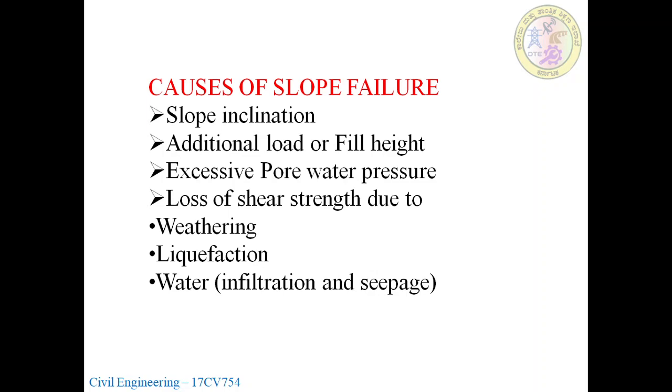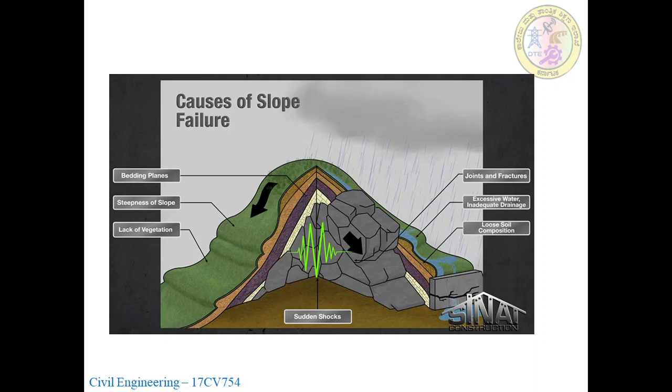Excessive pore water pressure, loss of shear strength due to weathering, maybe raining, and other parameters, maybe sometimes the air, and liquefaction when lateral loads are there. Because of the lateral load, the soil will convert. If water enters the soil mass, the soil will convert into liquid form. That is called liquefaction. The infiltration and seepage are parameters for slope failure.